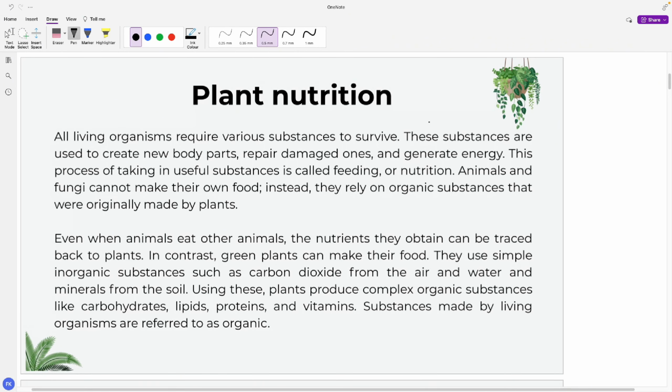So, all living organisms require various substances to survive, right? These substances are useful for the body, and the process of taking these substances is also called feeding or nutrition, okay? So the question might be why we are taking these substances, right? These substances are taken to create new body parts or cell division, or to repair damaged cells, right? Or to generate energy, right?